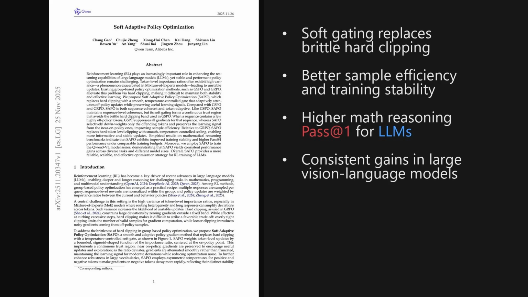The broader message is that smoother, token-aware trust regions can unlock safer large-scale training.